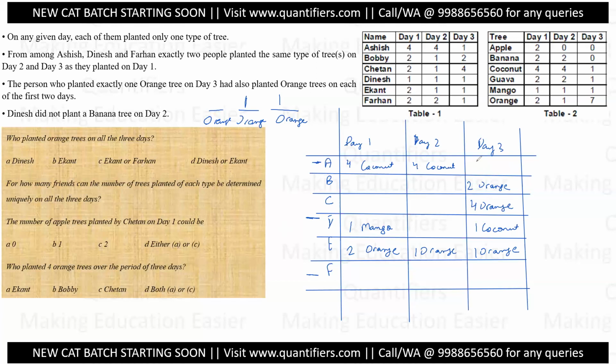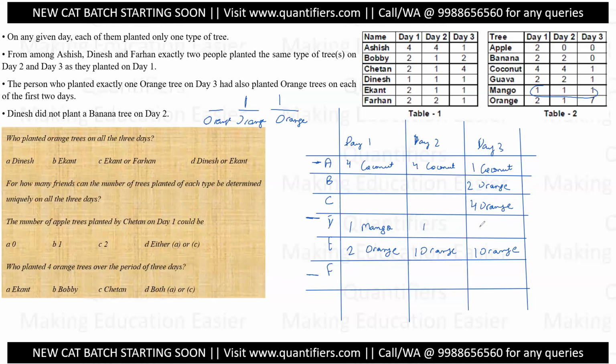Which means that this person will have some different type of fruit. If there is only one coconut, then this person will have a different type of fruit. This person already has two different fruits. Which means out of these three, two people cannot have different types of fruits in that case, which means one coconut should definitely be there. Right now, one mango is there, one entry, 1 1 1.